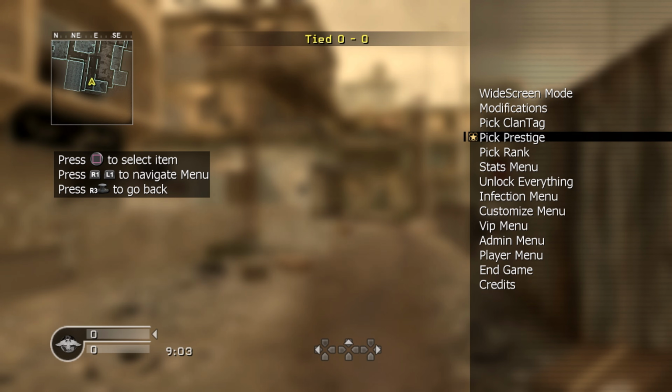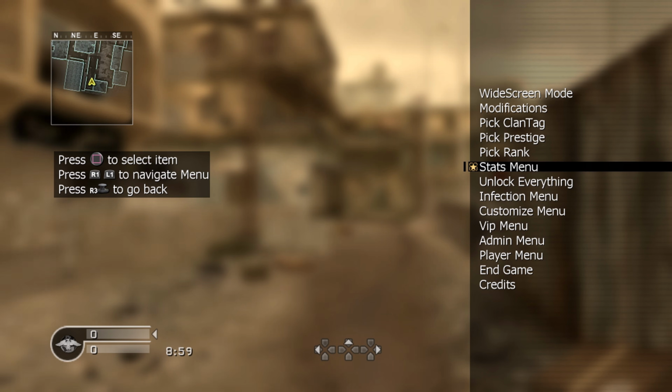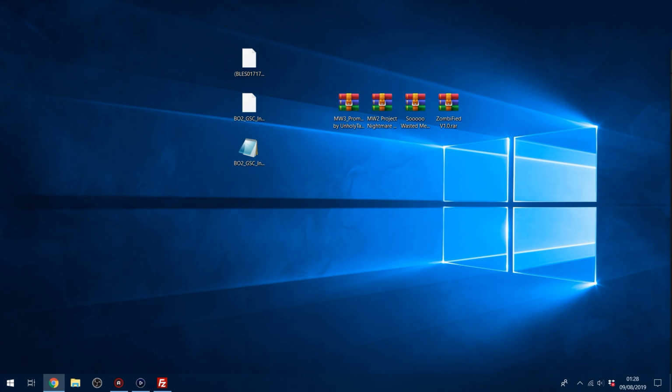But luckily there is a way to inject GSC files directly into the game on Black Ops 2, so that's what we're going to be covering next. Okay, so Black Ops 2 is a bit more complicated because it uses a GSC Injector. Now the downside to that is that it takes a bit more setup. You have to do quite a few things to get it set up, but once you have it set up, you can switch between different menus on the fly while you're in game, which is pretty cool.